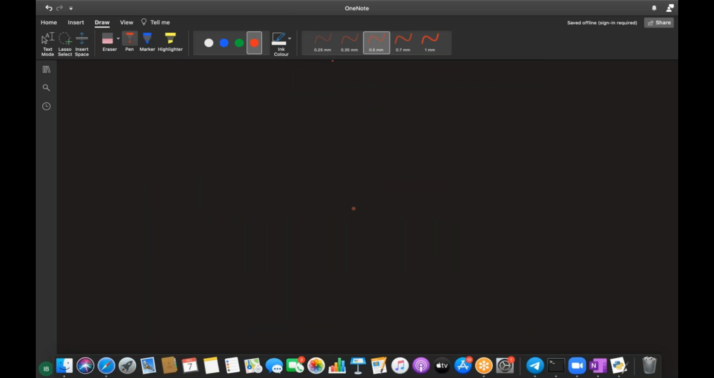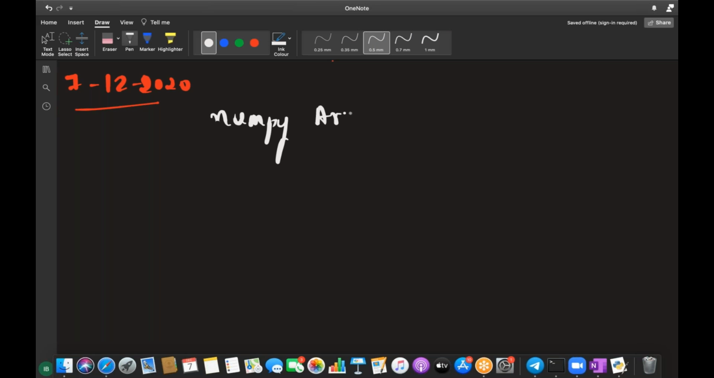Okay, good evening all. Today we will be discussing NumPy array slicing, right? So what's the date today? Today is 7, 12, 2020. So today we will be discussing NumPy array slicing.